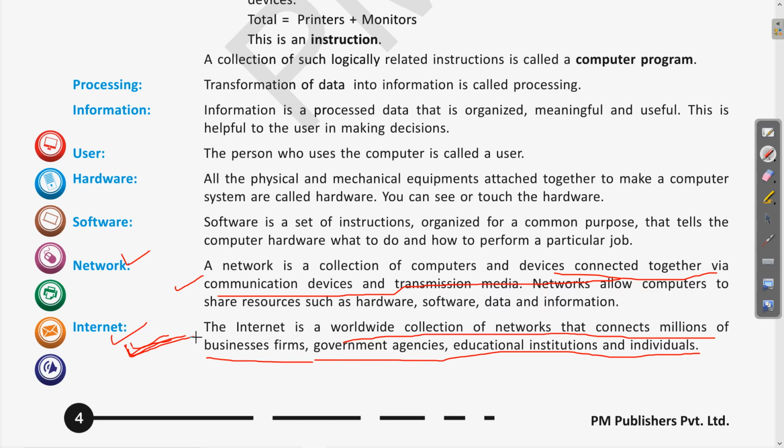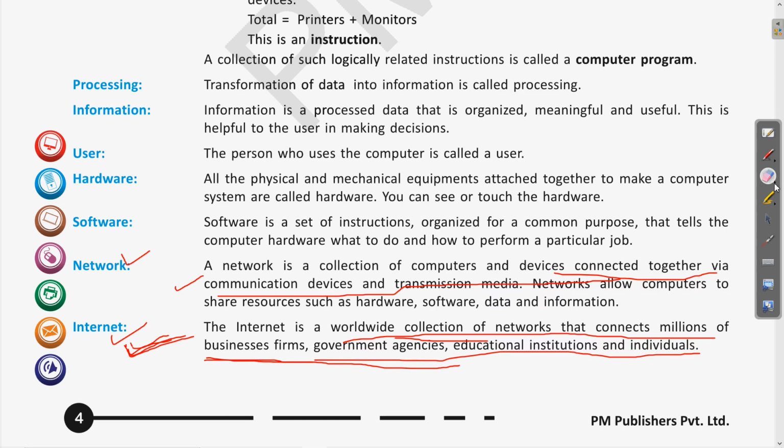So suppose you are transferring some file and you are communicating with someone who is sitting in some other continent like Africa or USA. If you are able to transfer the data, why is it happening? Because of the help of internet. So internet makes us capable of transferring data from faraway places with the help of network. So internet is a worldwide network which has a collection of millions of devices, firms and different agencies. Clear? I hope this is clear to you, what is the network and what is internet.